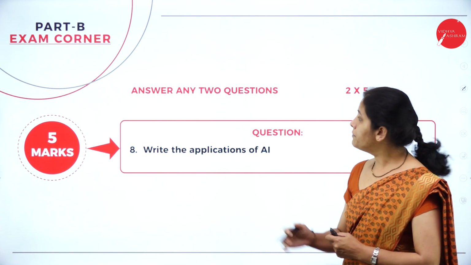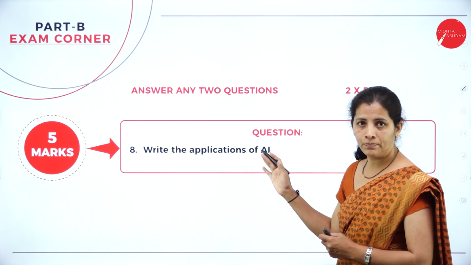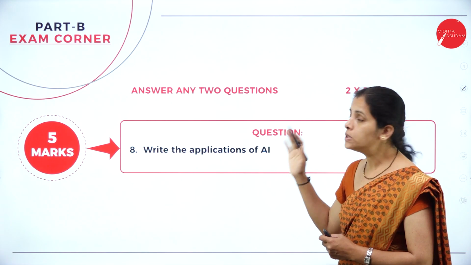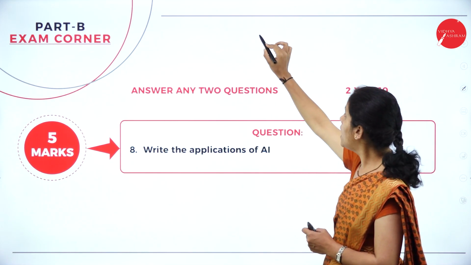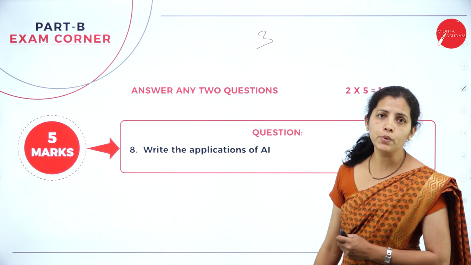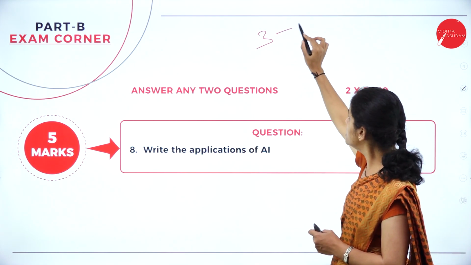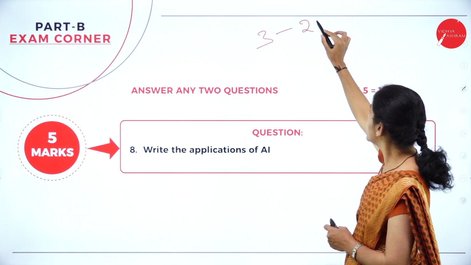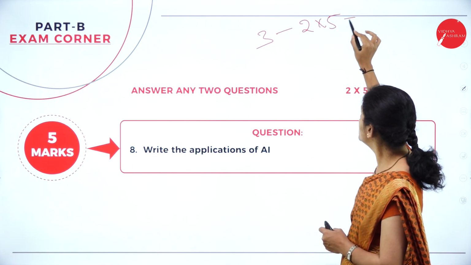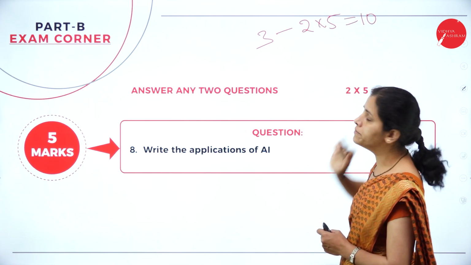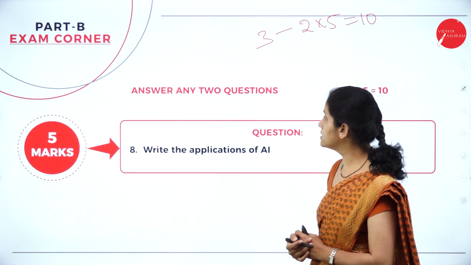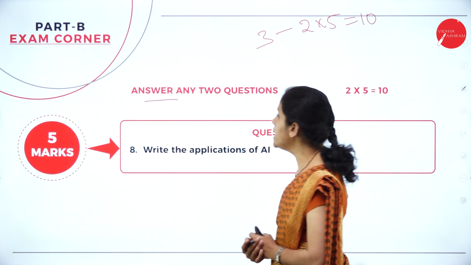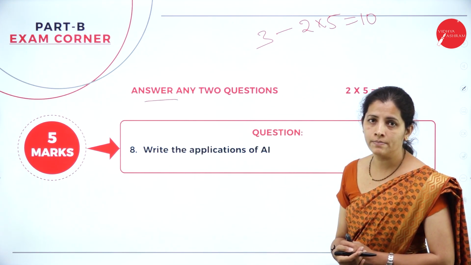Now, if I consider part B, as I told you, in part B, how many questions? 3 questions. And how many questions do we want to attend? Only 2. And each question carries 5 marks. So 2 into 5, it is 10 marks. See here, answer any 2 questions.